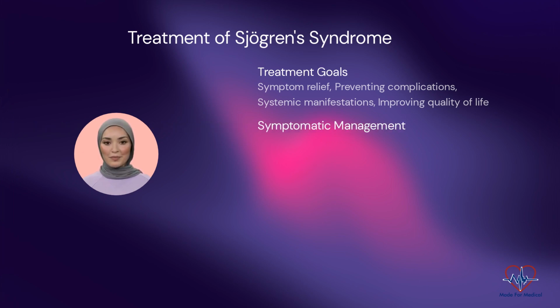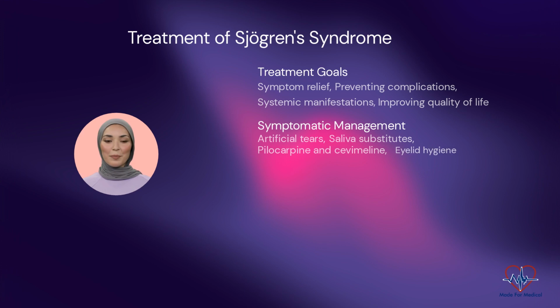Symptomatic management. Artificial tears. Lubricating eye drops, ointments, and gels can provide relief for dry eyes and alleviate symptoms of keratoconjunctivitis sicca. Saliva substitutes, moisturizing mouth sprays, oral gels, and lozenges can help combat xerostomia and enhance oral comfort. Pilocarpine and cevimeline. These medications can stimulate salivary gland function and increase saliva production in patients with xerostomia.